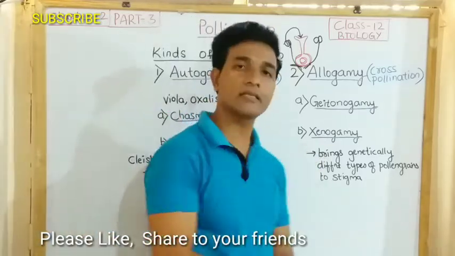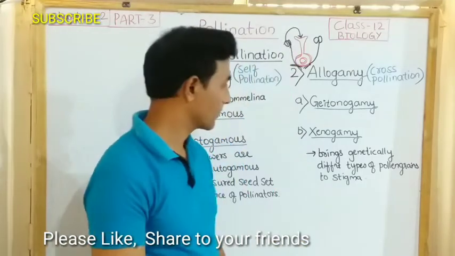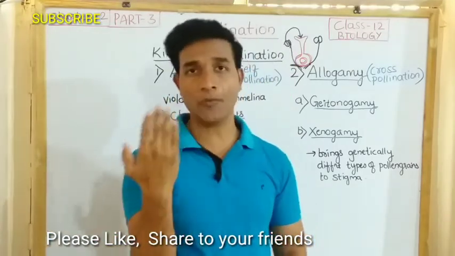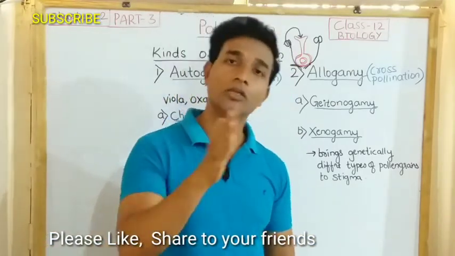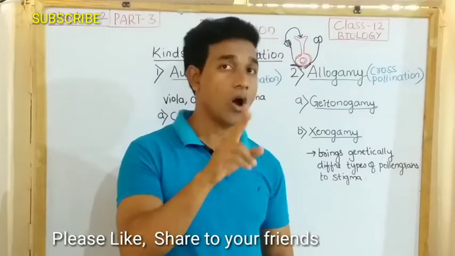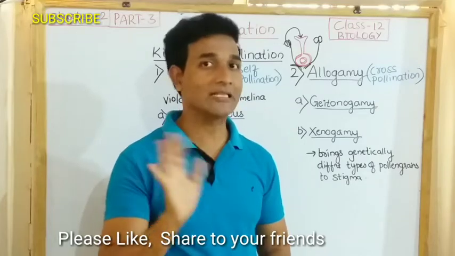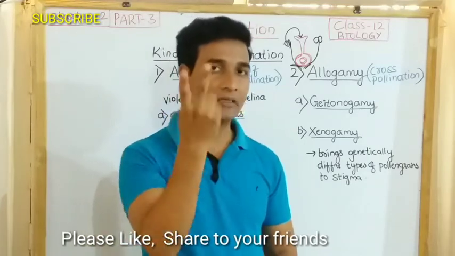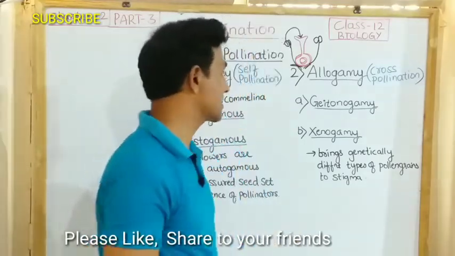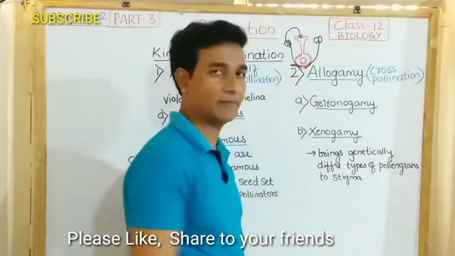The other one is xenogamy. Xenogamy is the transfer of pollen grains from the anther to the stigma of different flowers of different plants, not within the same plant. Such a type is called xenogamy.